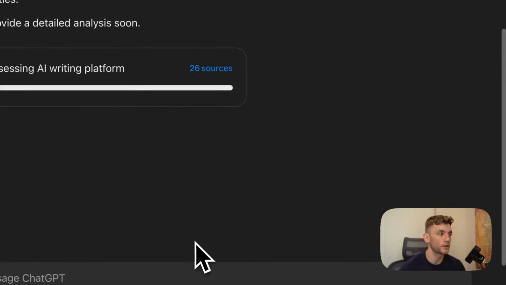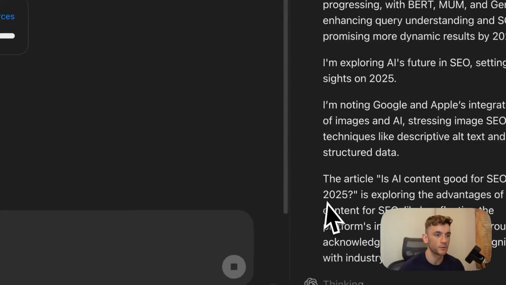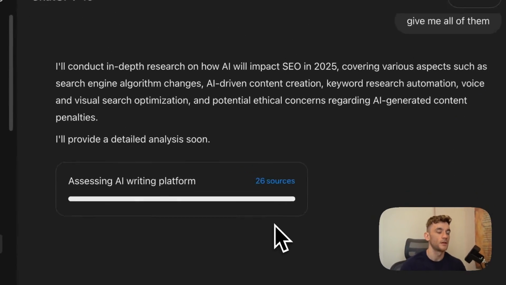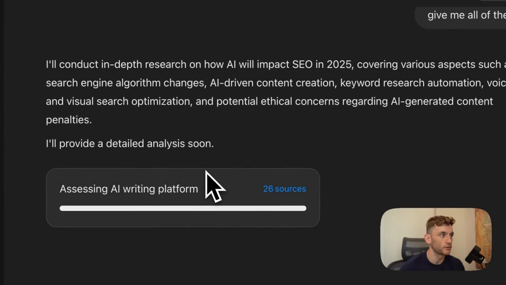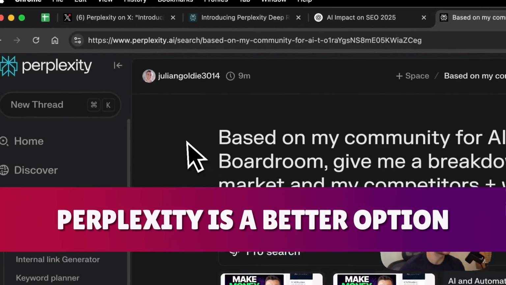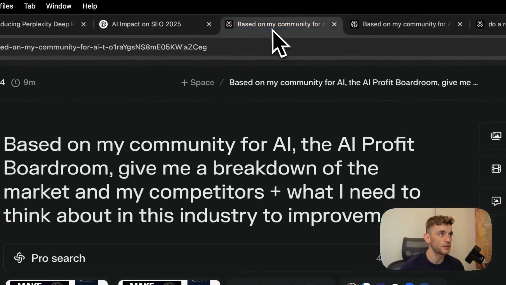All right, so came back 20 minutes later and the ChatGPT Deep Research report is still thinking. It's been stuck on the last bit of progress right there for about 5 or 10 minutes. Doesn't seem to have come back to us. So from what I can see, Perplexity is definitely a better option. It's cheaper, it's free, it works quickly, you actually get results.